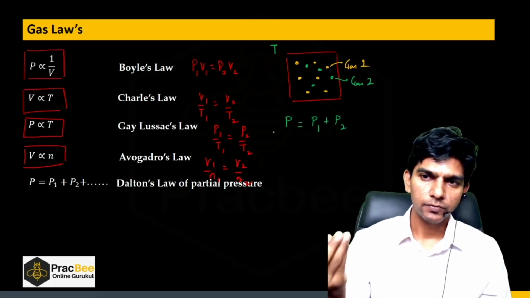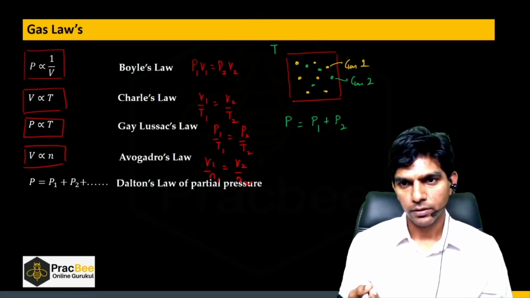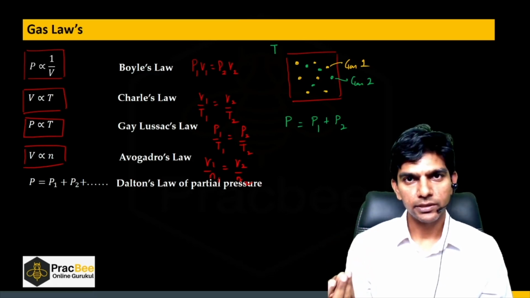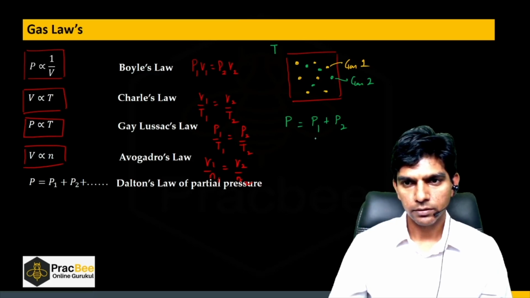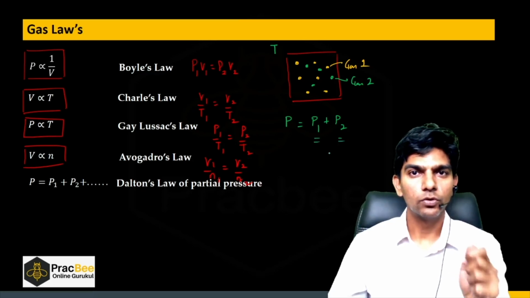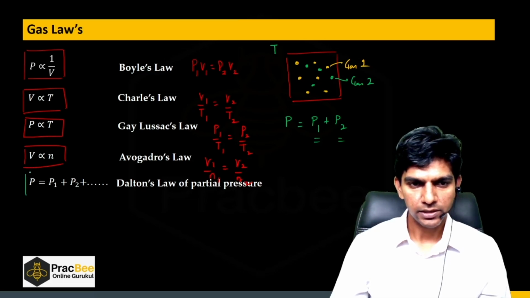So if gas 1 is not there, only gas 2 is there, then the pressure exerted by the gas 2 is P2. Similarly, if only gas 1 is there, the pressure exerted by gas 1 is P1. So these are the pressures when the other gases are not present. So we have to simply add up the pressures. So this is Dalton's law of partial pressure.